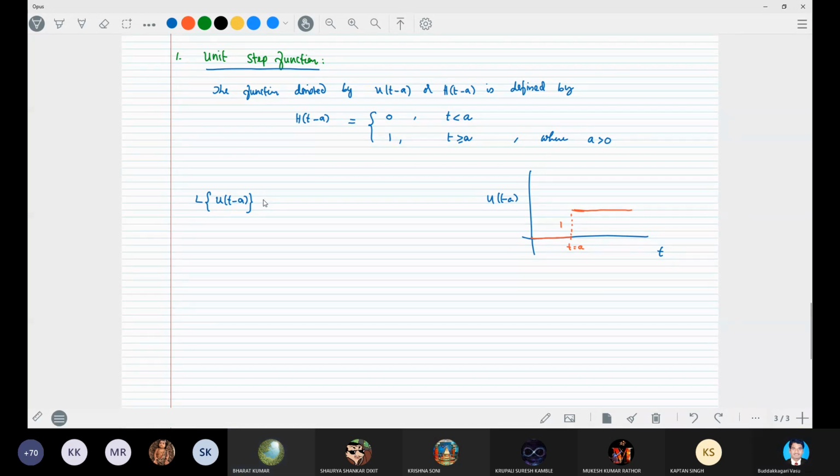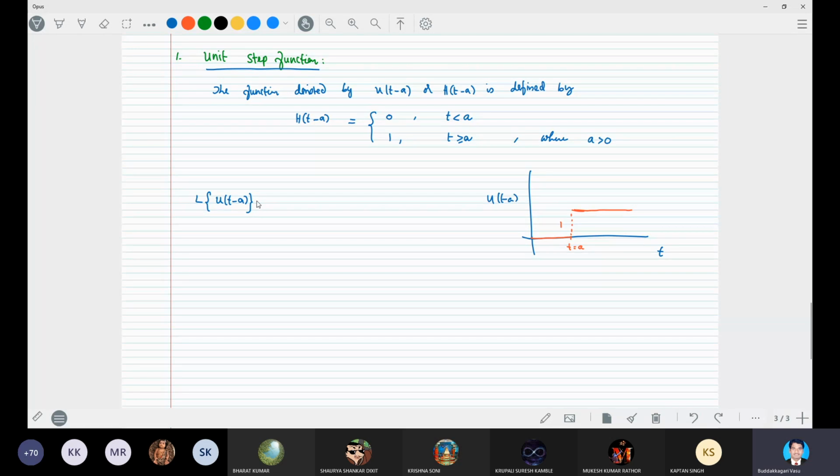No, it starts from 0 to 1 only. The function vanishes and the function comes into action. That is off or on. 0 off, 1 on. Okay, 1 unit only, not from constant to constant, one step.